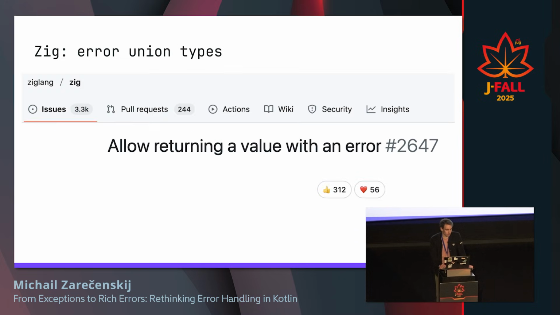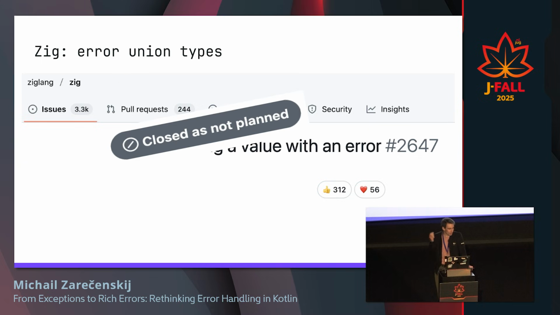And this is where, as I mentioned, in Zig, the error mechanism is very similar to what we want. It's not that similar, in a way that they actually cannot carry additional data with errors. And it's one of the, I think, most prioritized things in their bug tracker.